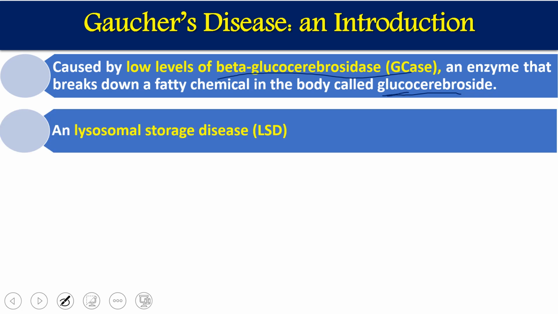Gaucher's disease is one of the lysosomal storage diseases, because the component accumulates and is stored in the lysosomes. That's why it is called a lysosomal storage disease. We will see this in detail also.